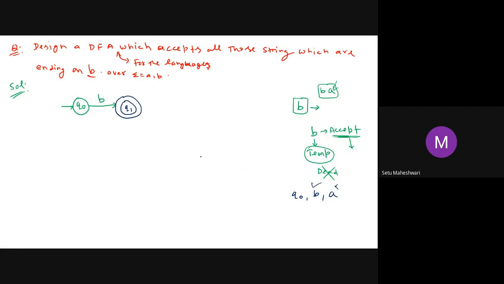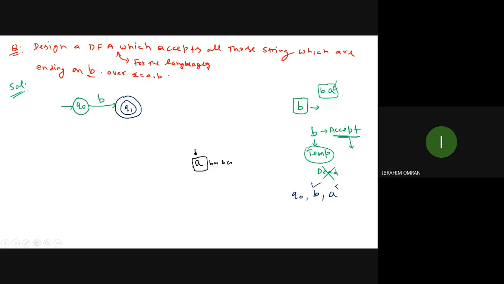I have nothing in my string. So if one A is coming, should I accept it or reject it? If you accept it, you will accept a single A also. But should it be temporary acceptance or temporary rejection? If it is temporarily accepted, does it mean that at least this string should be accepted? After this, whatever else comes I may reject it, but at least this string should be accepted.